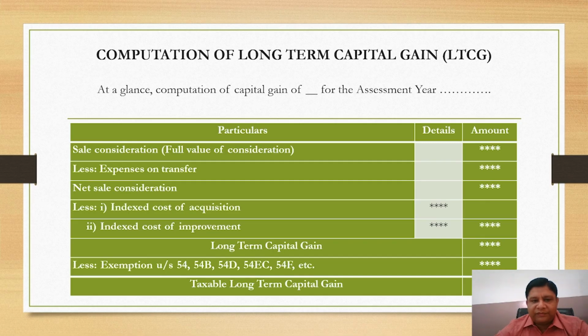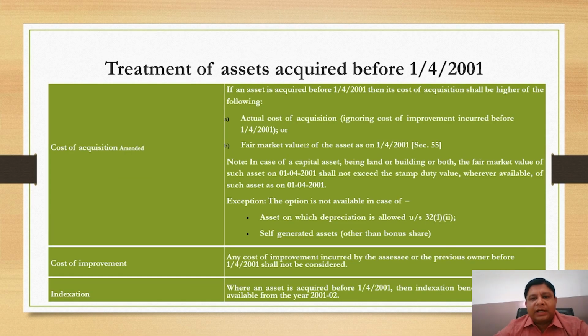Moving further, treatment of assets acquired before 1st April 2001. If any asset is acquired by a company, business or assessee before 1st April 2001, then what will be its treatment if cost of acquisition and cost of improvement are there, and how will the indexation be done?